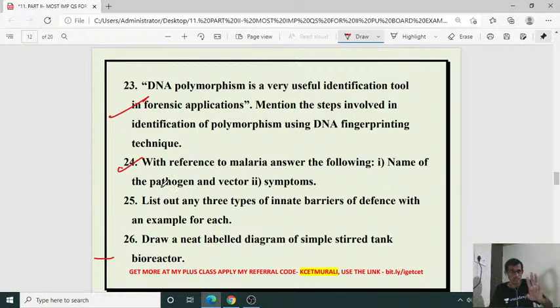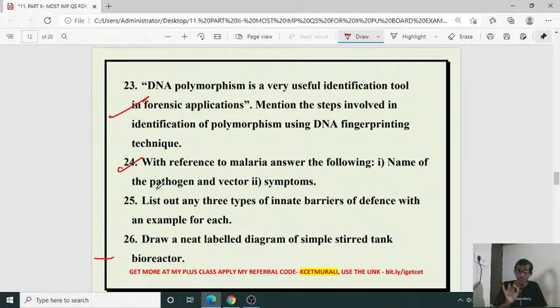In that, types are Plasmodium vivax, Plasmodium malariae, Plasmodium ovale, and Plasmodium falciparum. So four types are there, isn't it? Plasmodium is a general pathogen. Then the vector, you should write female Anopheles mosquito. Don't write mosquito. Don't write Anopheles mosquito.